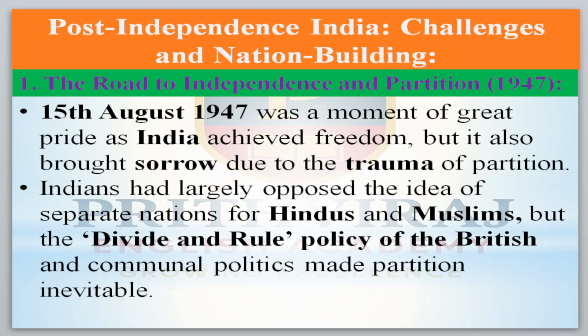India had largely opposed the idea of separate nations for Hindus and Muslims, but the divide and rule policy of the British and the communal politics made the partition inevitable, meaning we could not avoid it. These are the two major causes of the partition of India: the divide and rule policy of the British, and the communal politics by our own Indians.